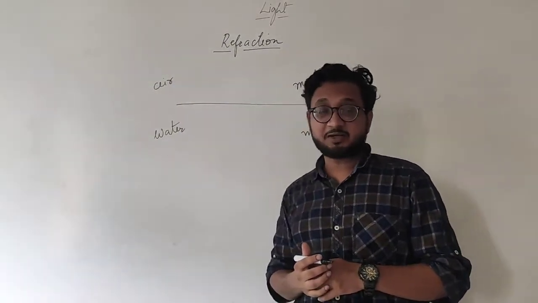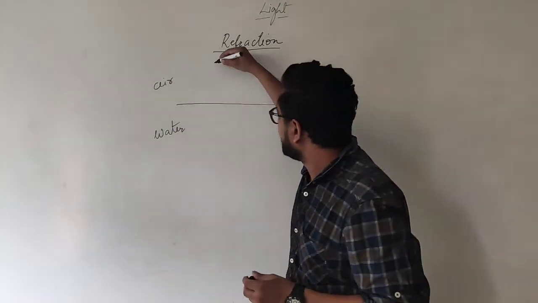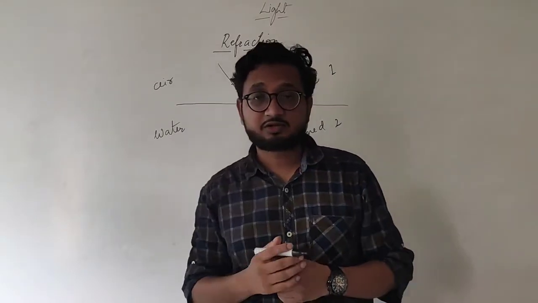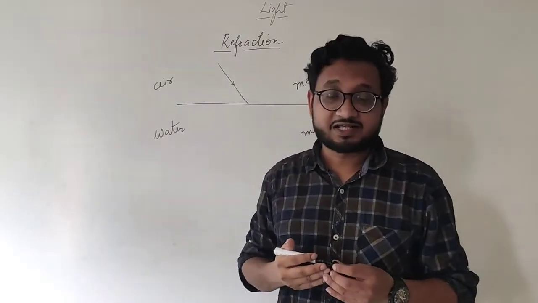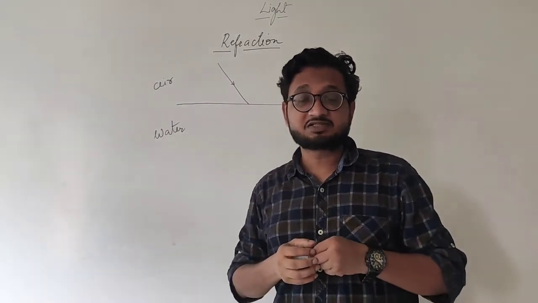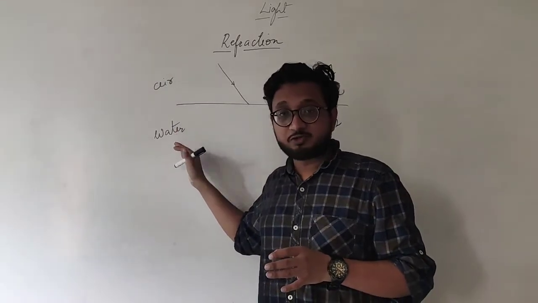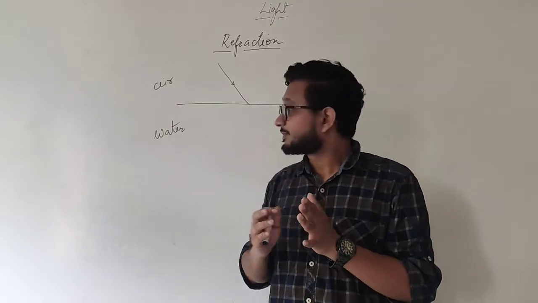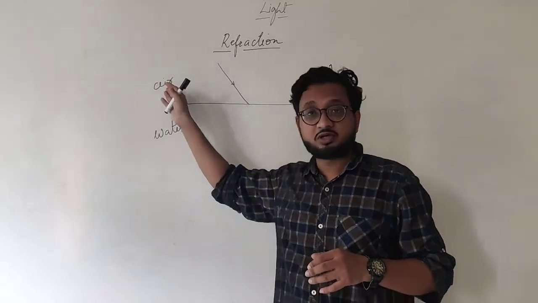Both are transparent mediums. Now a ray of light is entering from air to water. Which one of these mediums is denser? Denser means having more density. In water, you know that the particles, the molecules, are more closely packed. So basically water is a denser medium compared to air.